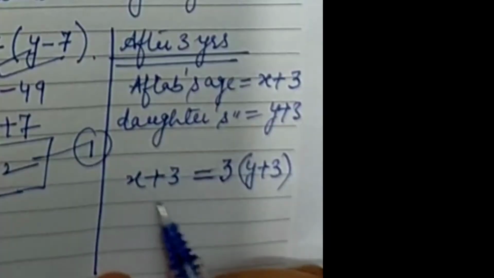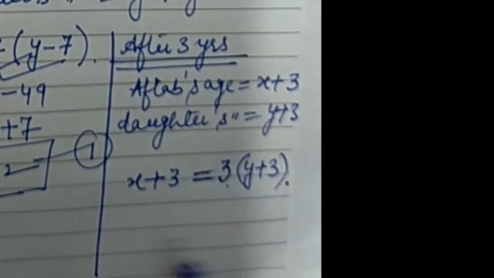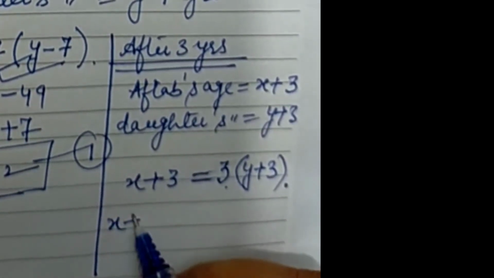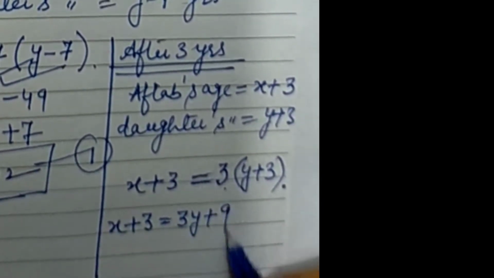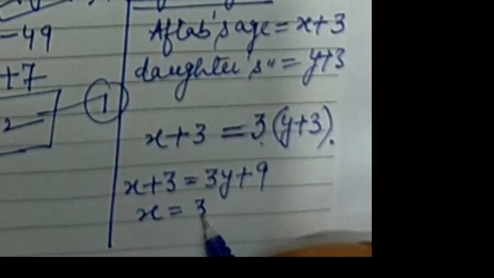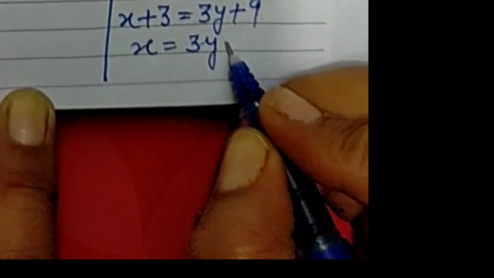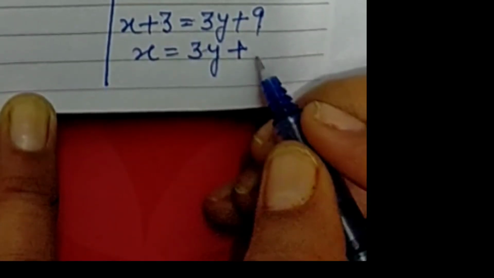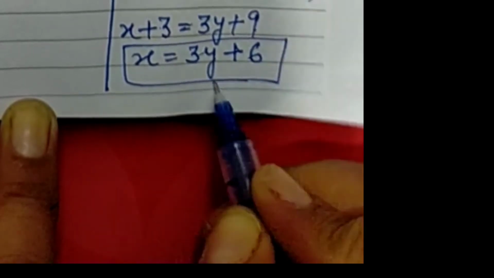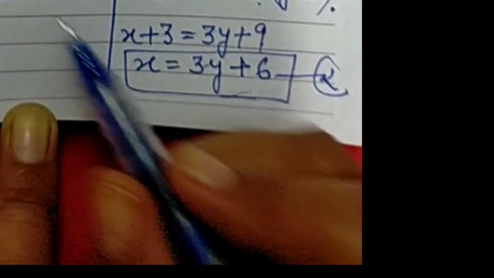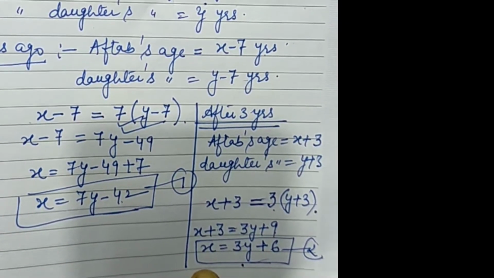So Aftab will be 3 times his daughter's age. So let's solve it. This becomes x plus 3 equals 3y plus 9, or you can say x equals 3y plus 9 minus 3, that becomes 3y plus 6. So this is the second situation and we have represented these two conditions algebraically.